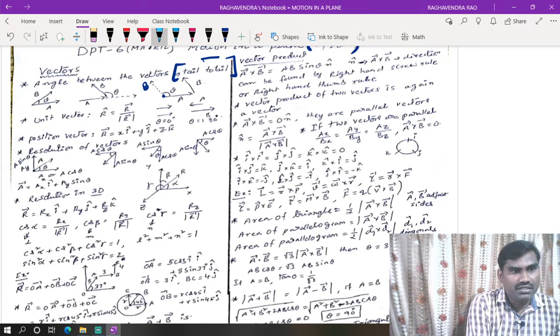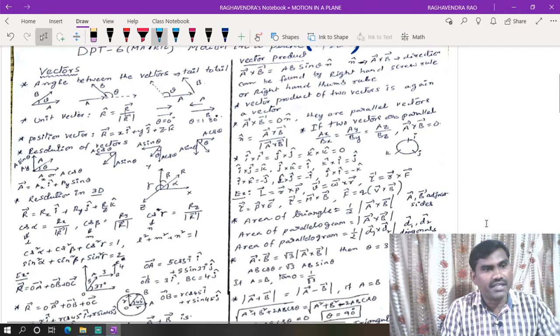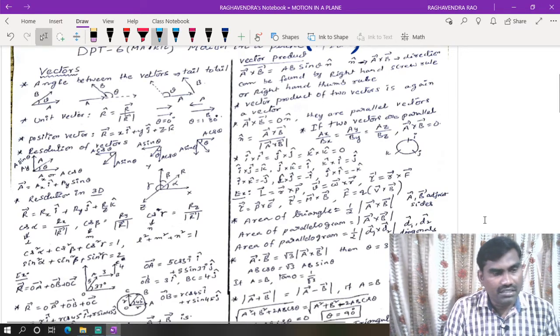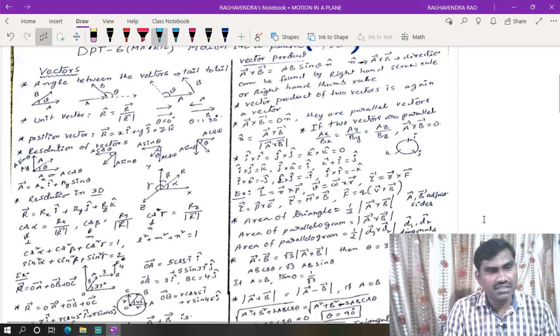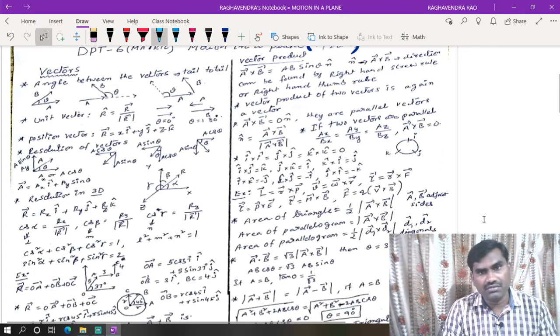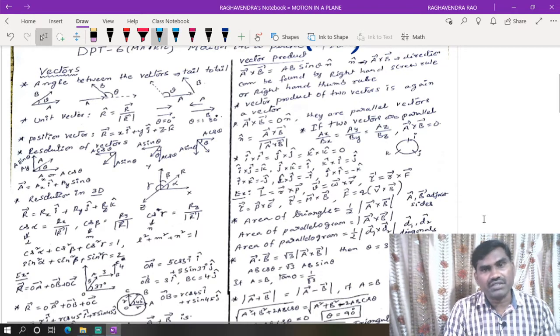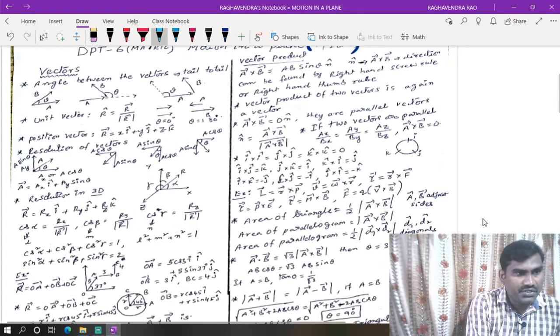While solving a numerical, sometimes taking this angle is somewhat difficult. We can take it in the clockwise direction sometimes and the anti-clockwise direction sometimes. An angle measured in the anti-clockwise direction is positive, whereas an angle measured in the clockwise direction is negative. Right. Next, unit vector.